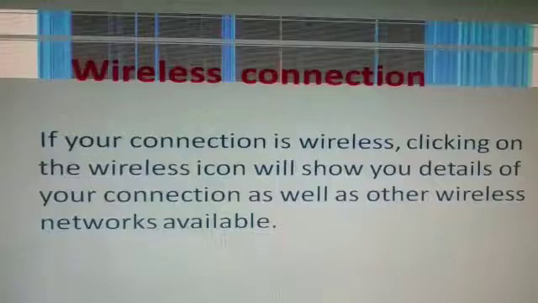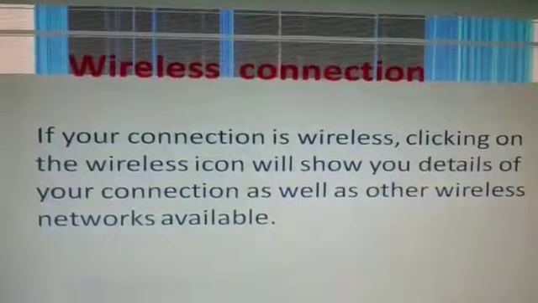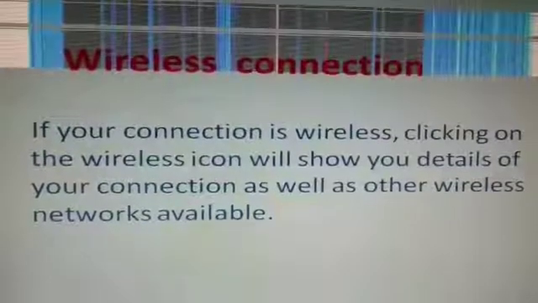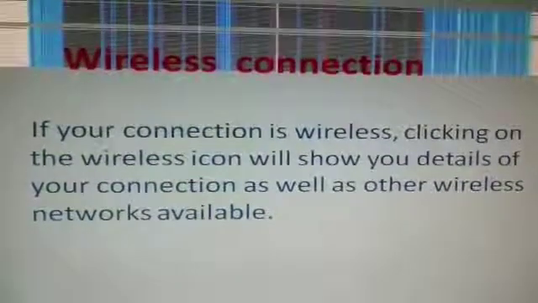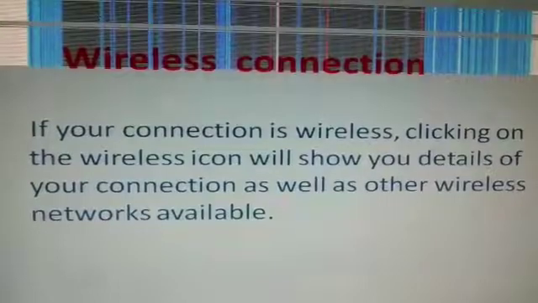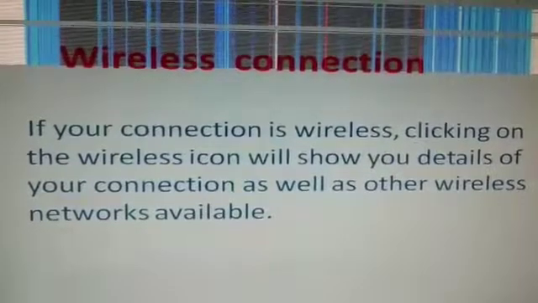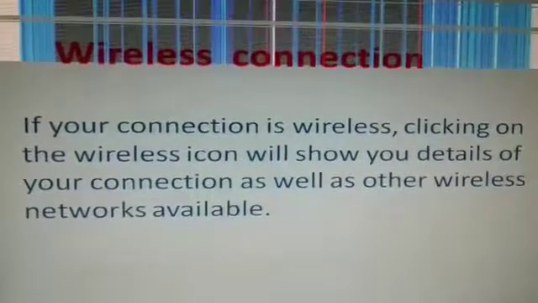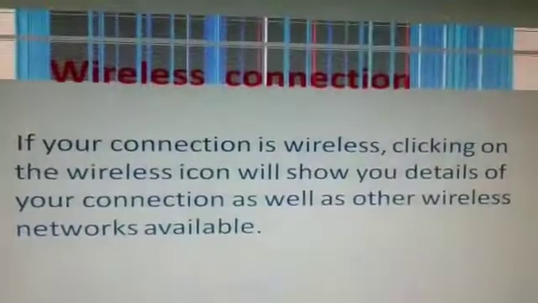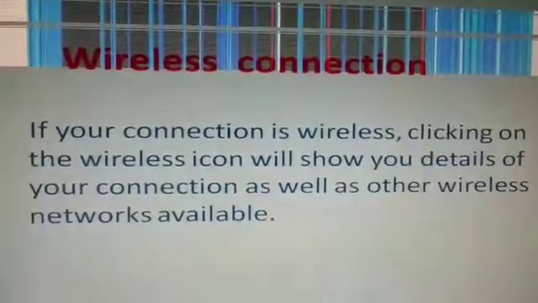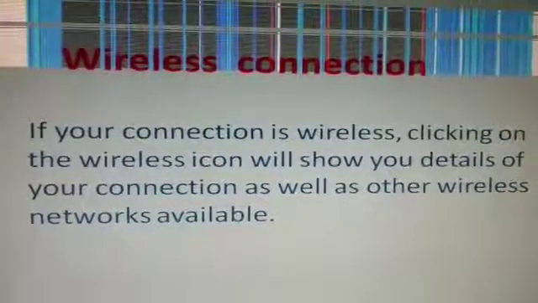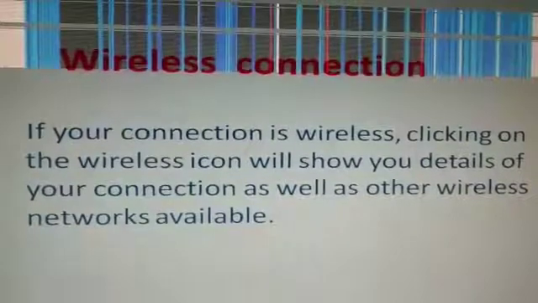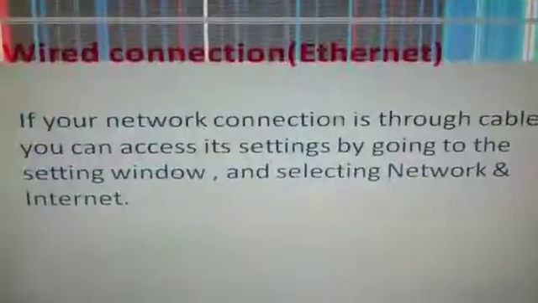Next one is wireless connection. Wireless means without wire. If your connection is wireless, clicking on the wireless icon will show you details of your connection as well as other wireless networks available. And students, in the network and internet window, you can turn your wireless network connection on or off.